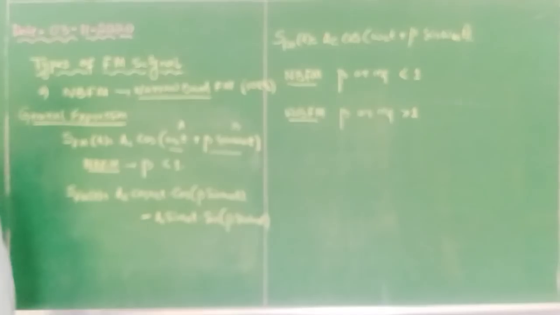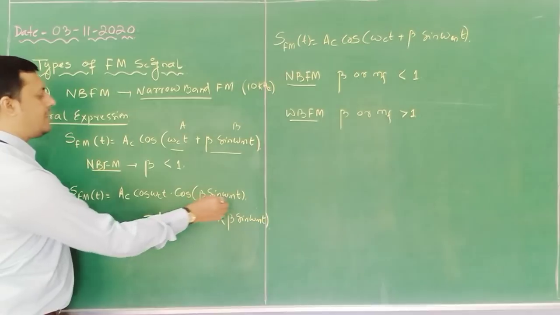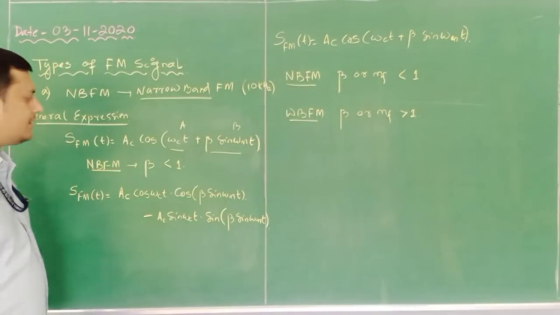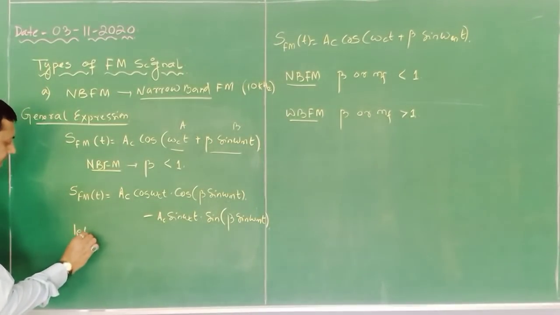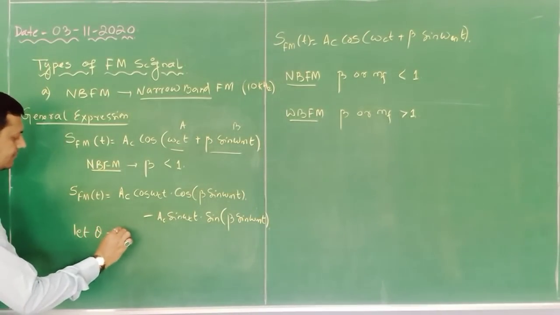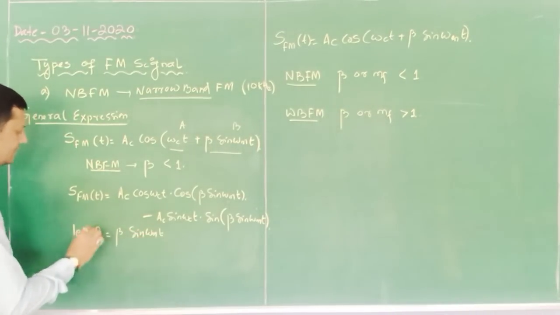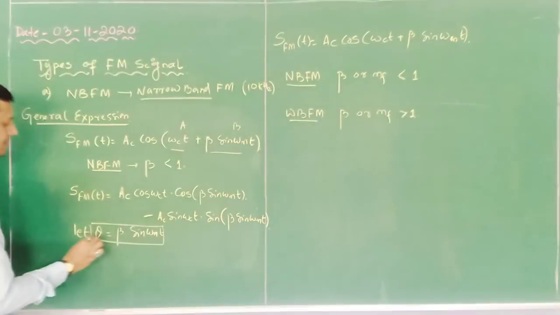Okay. Now here you can see this β sin ω_m t is nothing but an angle. So let us consider, let θ equal β sin ω_m t. So this is the first consideration.